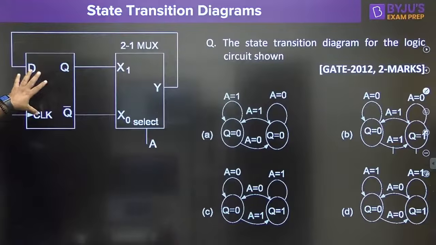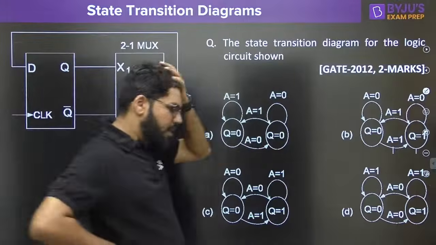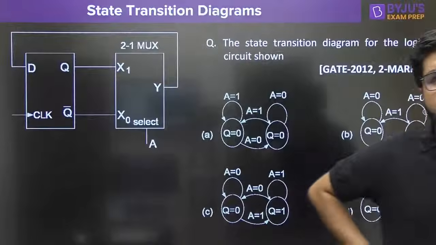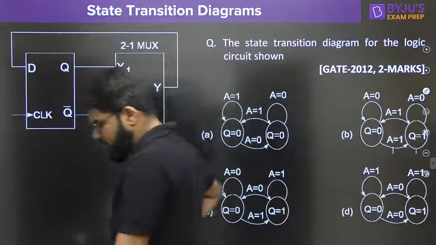So now I have a D flip-flop combined with a multiplexer.